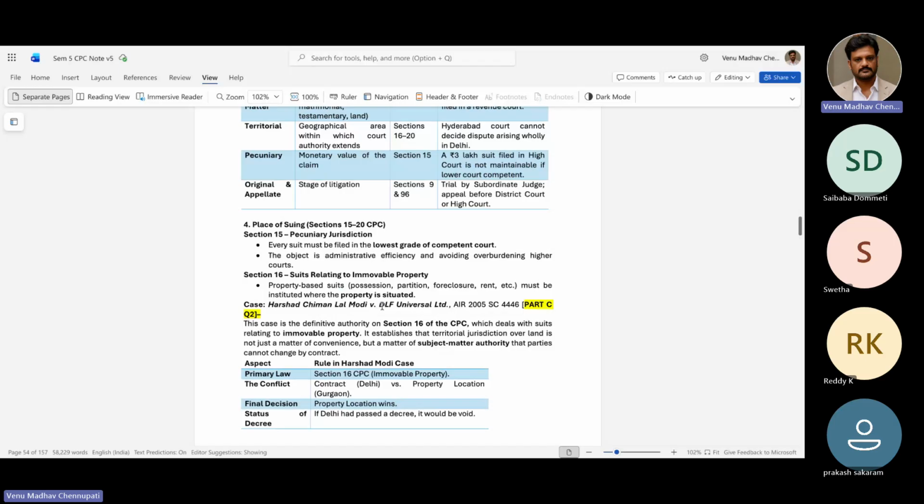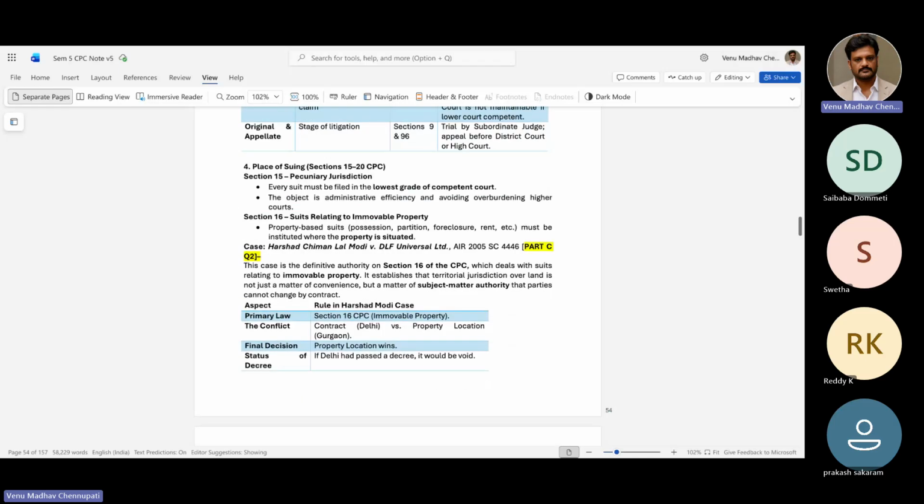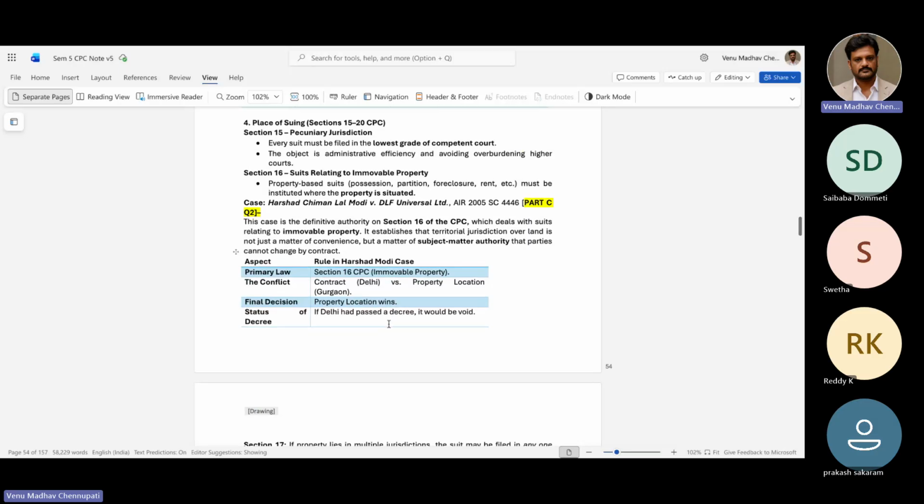So you take a case of Harshad versus DLF. It is basically a case on section 16, which deals with suits related to immovable property. So it establishes territorial jurisdiction over the land, not a matter of convenience, but a matter of subject matter authority. So basically section 16 says that the court where the land is situated will hear the case.